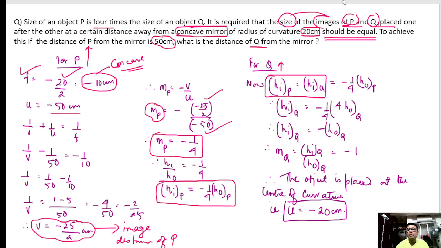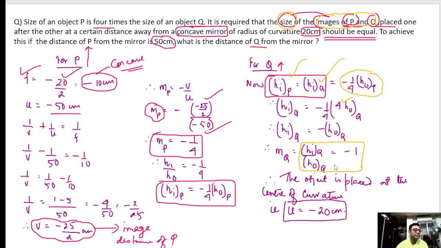If this is the size of the image of P, the size of the image of Q should be the same, which should be this. So HIQ is minus 1 by 4, and they already told that P is 4 times that of Q, so here it is 4HO. Calculating it, the magnification, height of the image of Q by height of the object of Q, is coming minus 1.